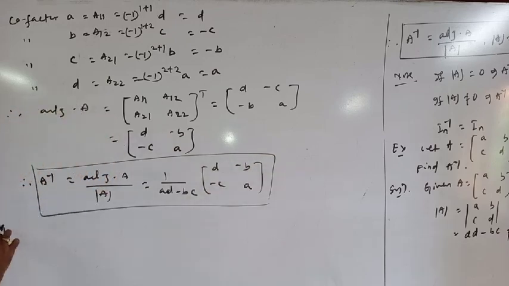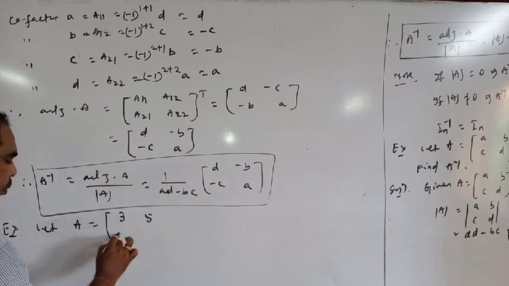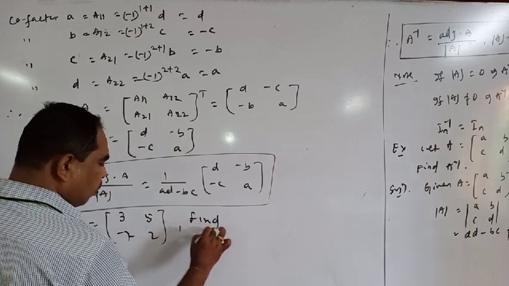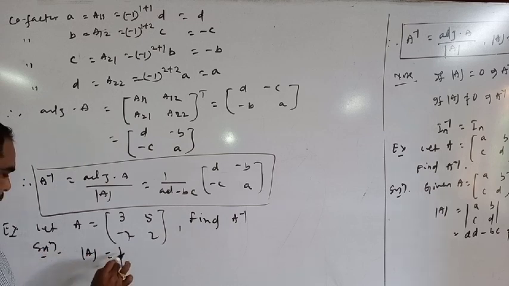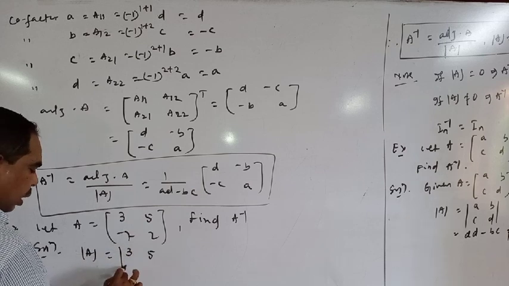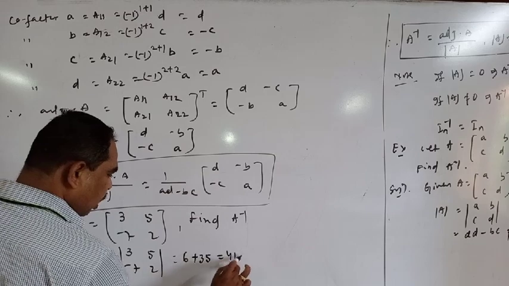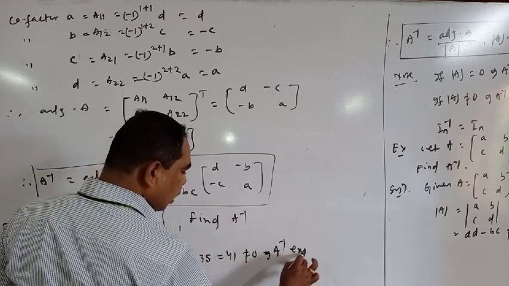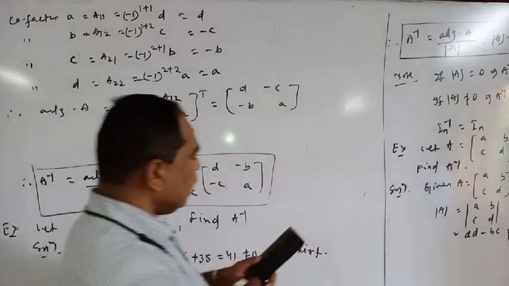So example: let A is equal to [3, 5; minus 7, 2]. Find A inverse. Solution: the determinant of A is equal to the determinant of [3, 5; minus 7, 2], which is 6 plus 35, equal to 41, not equal to 0. This implies A inverse exists.